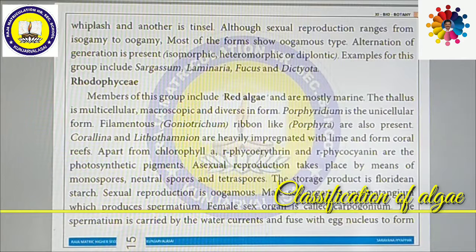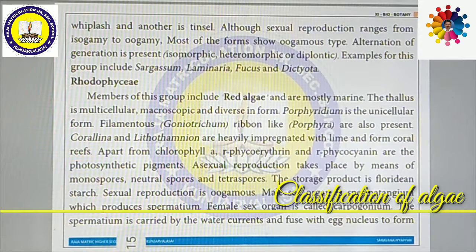The third group we are going to discuss is Rhodophyceae. Rhodo means red. Red color pigments are present here. So members of this group include red algae and are mostly marine. So most of the algae are living in seawater. The thallus is multicellular, macroscopic and diverse in form. Porphyridium is a unicellular form, and almost all the remaining ones are multicellular.